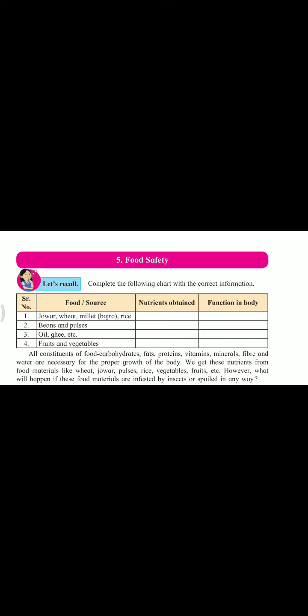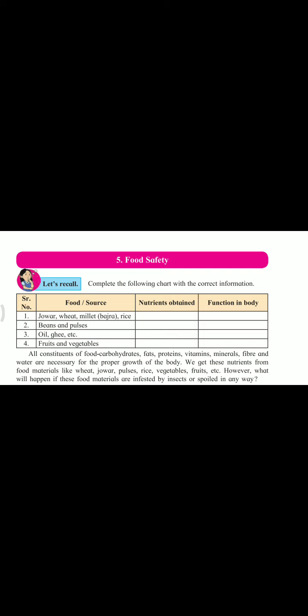In this chapter we are studying a few concepts like food wastage, food spoilage, factors responsible for food spoilage, food storage and preservation, and the last concept is what? Food adulteration. So let's start this chapter from the first topic, that is, let's recall.